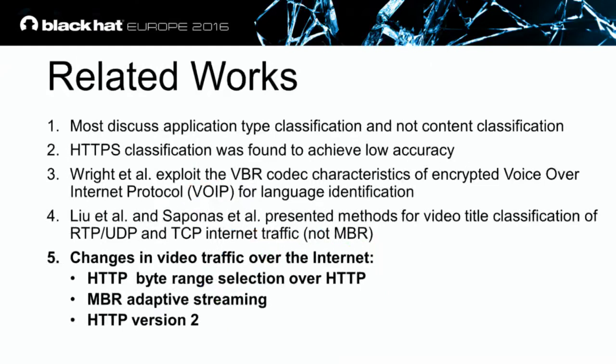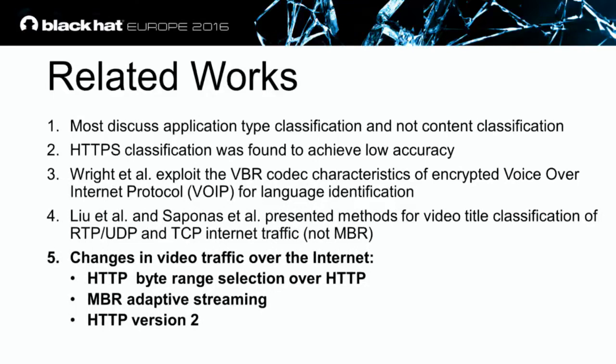Now, how this works is different from other related works. Well, most of the application classification problems discuss how to differentiate between YouTube, Twitter, Skype, BitTorrent. There are many, many different works that look at the same problem domain. However, very few related works discuss what the content inside the encrypted application is.